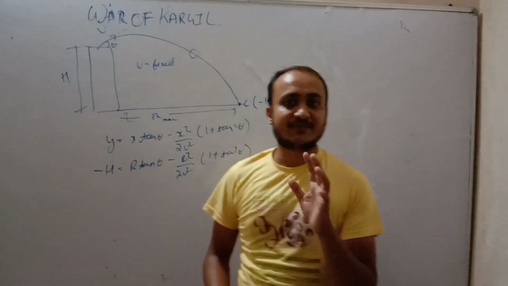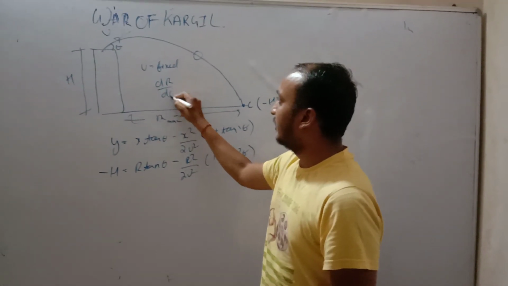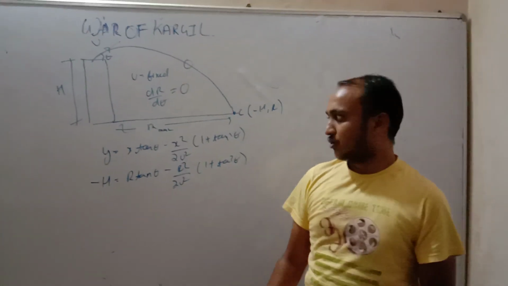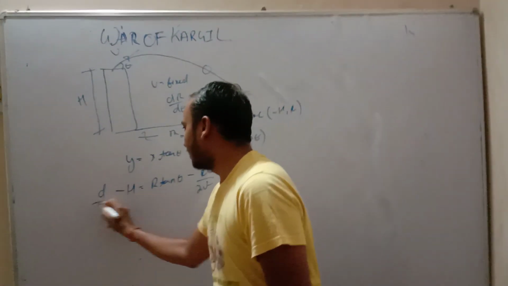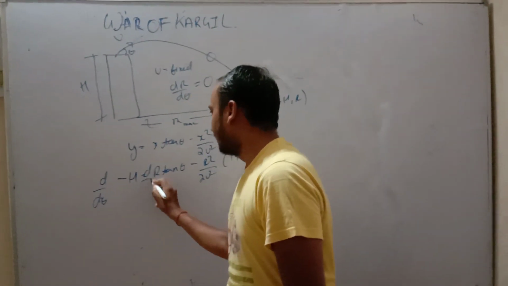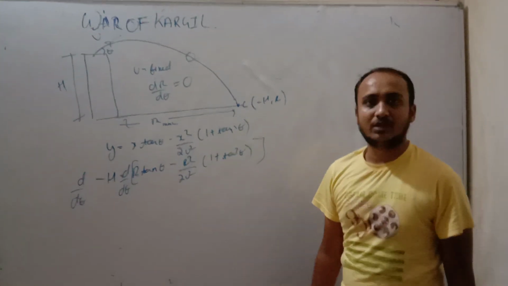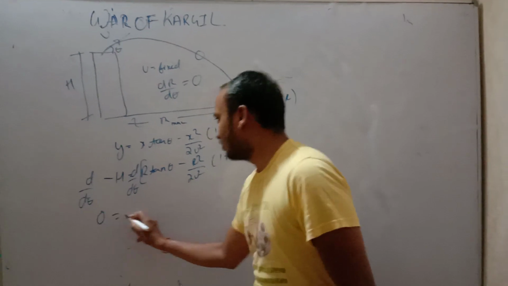Friends, to get the maximum range, the condition is dr by d theta should be equal to 0. So we are differentiating with respect to theta. Here h is constant, so its derivative will become 0.